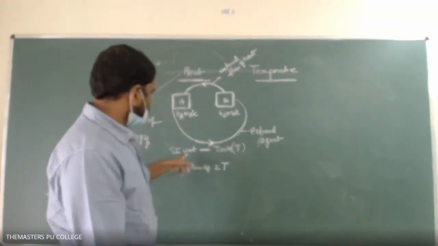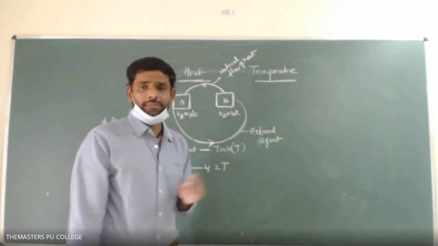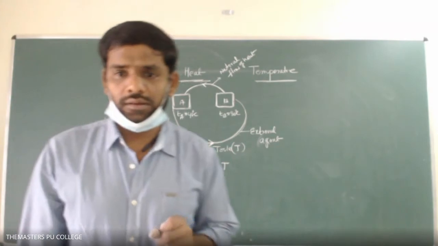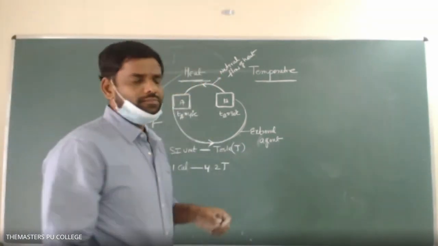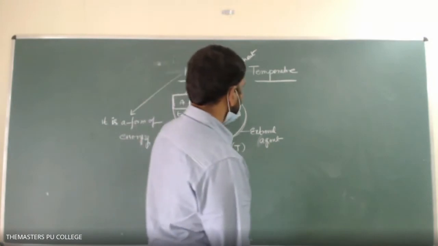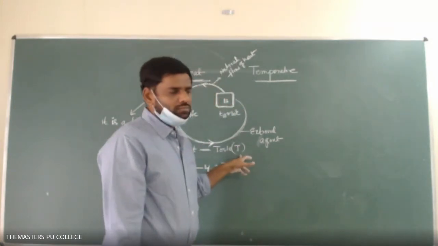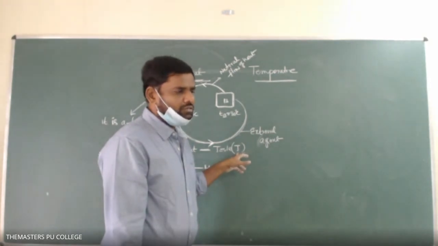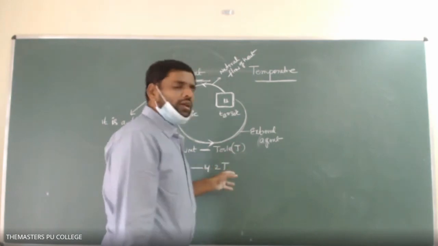Next, the SI unit of heat is joule. Next line: it can also be measured in calories.